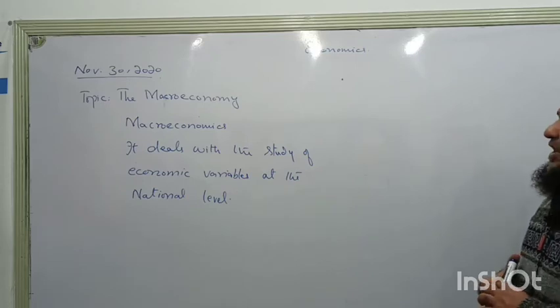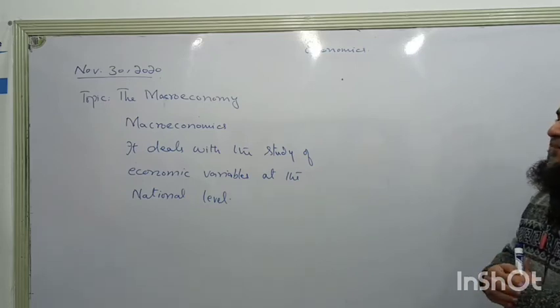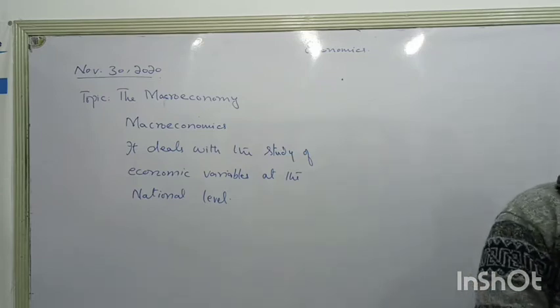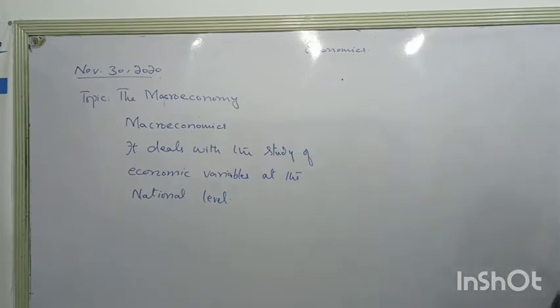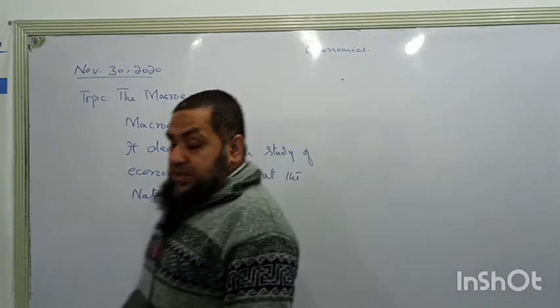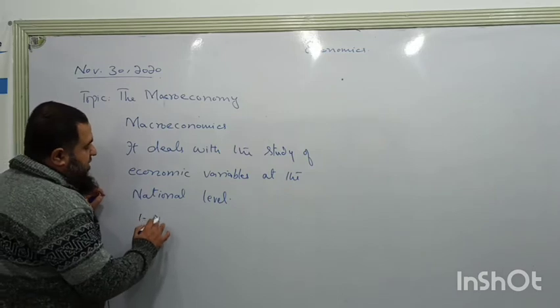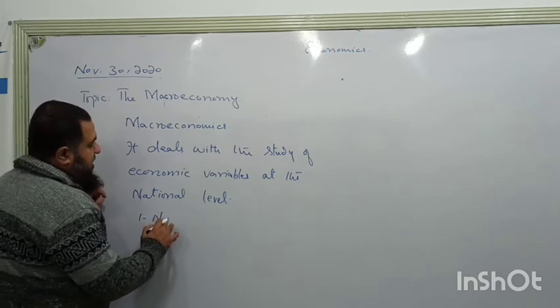Now collectively we will be talking about the national variables, like instead of studying income of the consumer, right now we will be studying the national income. And what are the different variables which will be studied in our macroeconomics topics? One of them is called national income growth.